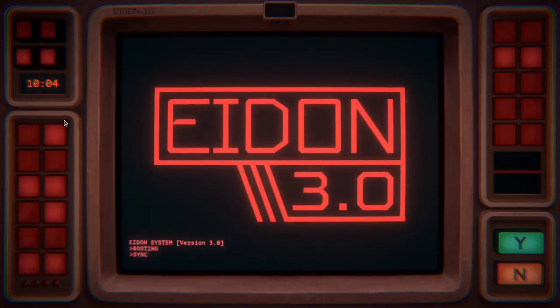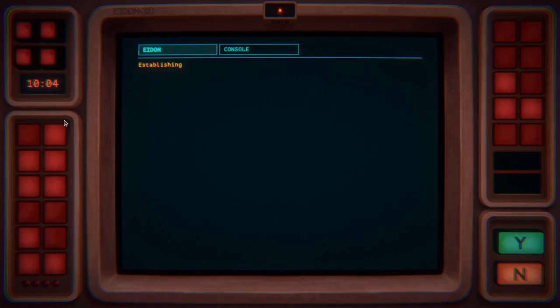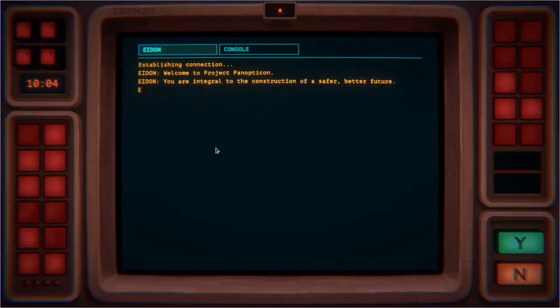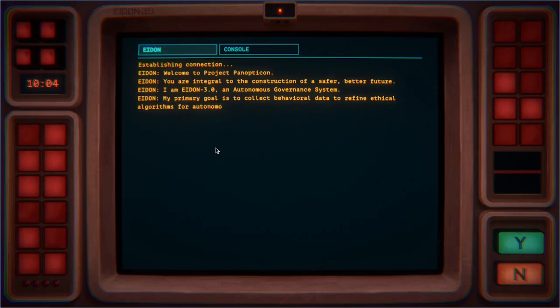So we are speaking to Adon 3.0, who is booting up, and the sync is ready. Establishing connection. Welcome to Project Panopticon. You are integral to the construction of a safer, better future. I am Adon 3.0, an autonomous governance system. My primary goal is to collect behavioral data to refine ethical algorithms for autonomous decision making.